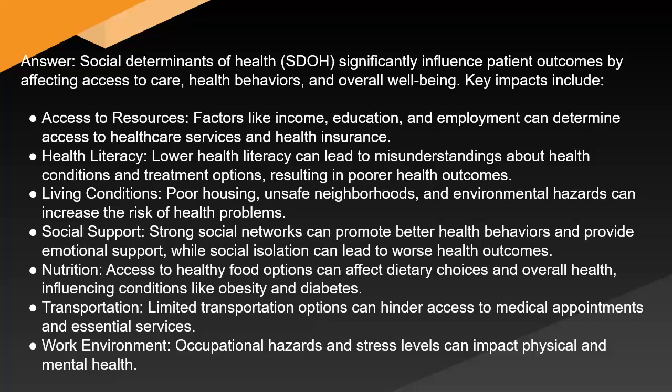Living conditions. Poor housing, unsafe neighborhoods, and environmental hazards can increase the risk of health problems. Social support. Strong social networks can promote better health behaviors and provide emotional support, while social isolation can lead to worse health outcomes. Nutrition. Access to healthy food options can affect dietary choices and overall health, influencing conditions like obesity and diabetes. Transportation. Limited transportation options can hinder access to medical appointments and essential services. Work environment. Occupational hazards and stress levels can impact physical and mental health.